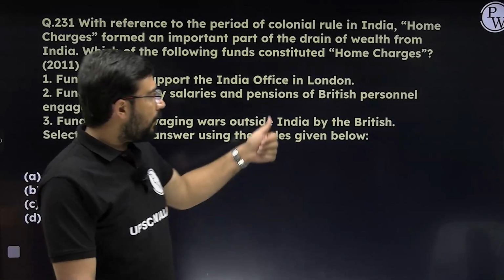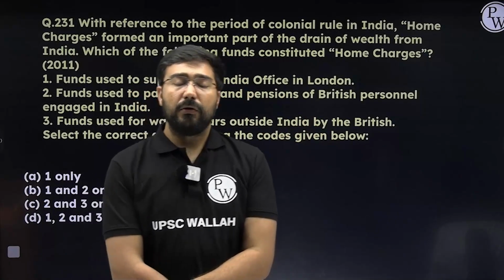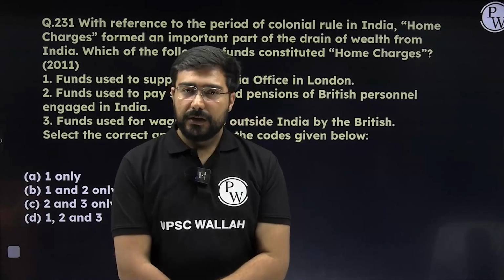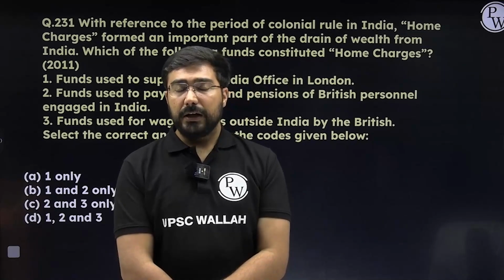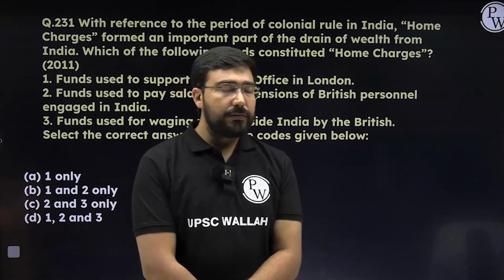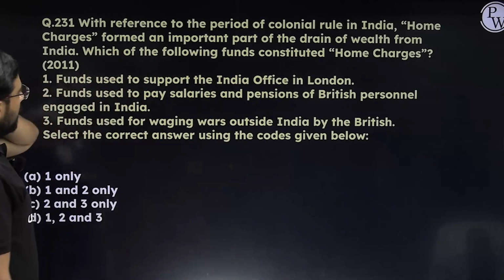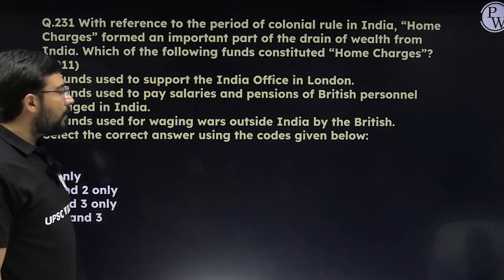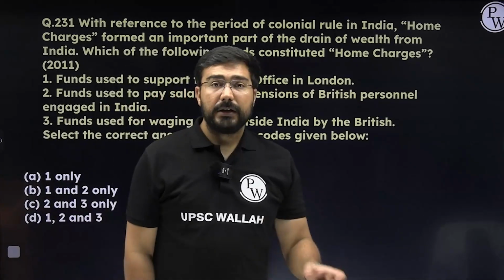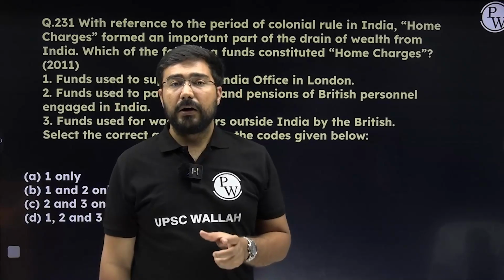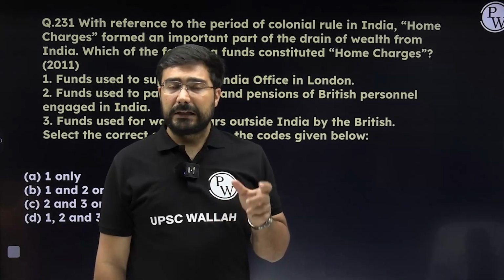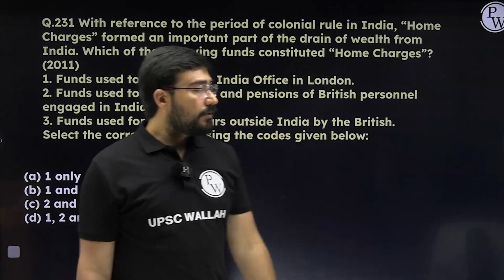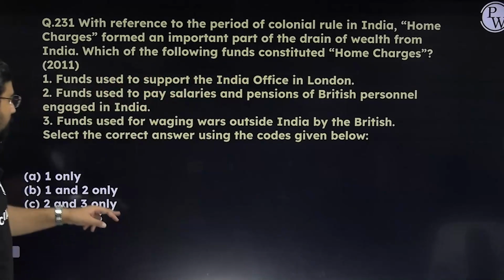Now they've asked a question about home charges, right? What were the home charges? Home charges were the expenditure done on behalf of the Government of India in London. That is what is known as home charges. In this case, please see that funds were used to support the India Office in London, correct. Funds used to pay salaries and pensions of the British personnel engaged in India, that is also correct. Funds used for waging war outside India by the British. The third statement is there, okay, but it was part of the drain of wealth. It was not classified as a home charge. So please remember that. So here the answer will become B, 1 and 2.